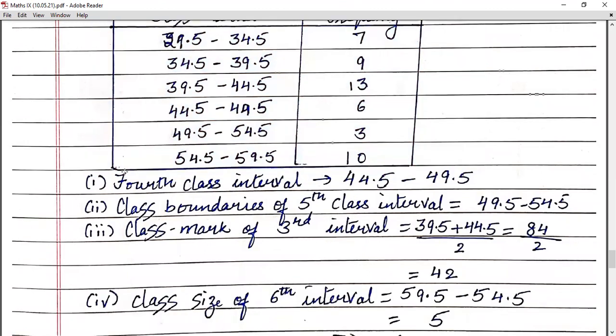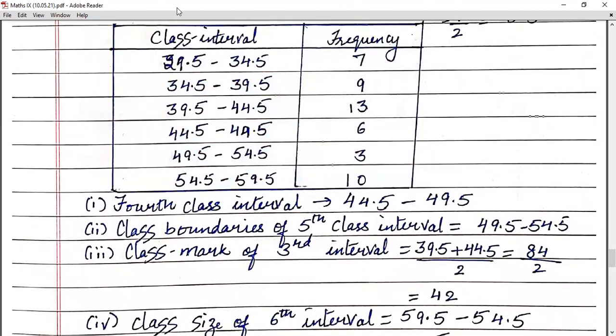Now children, you have to answer the following. You have to tell the fourth class interval. Now, can you tell me which is the fourth class interval? This is first, second, third, fourth. This is your fourth class interval. Is it clear, children? Now, let's see. You have to tell the class boundaries of the fifth class interval. Now, let's see which one is the fifth one. This is your fifth, 49.5 to 54.5.